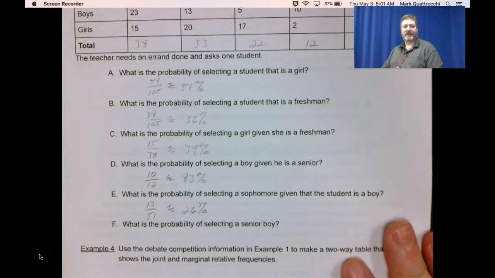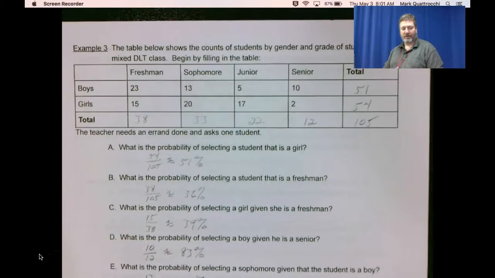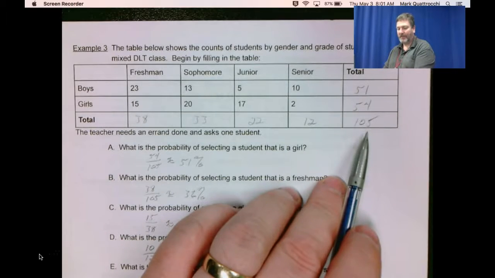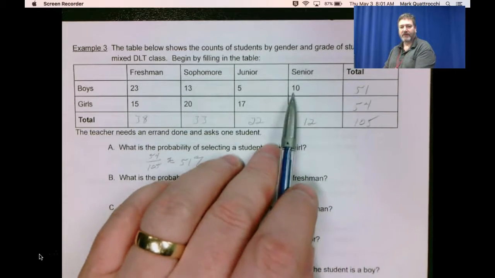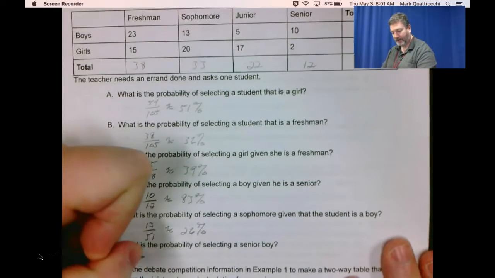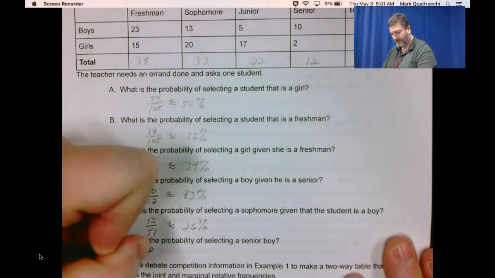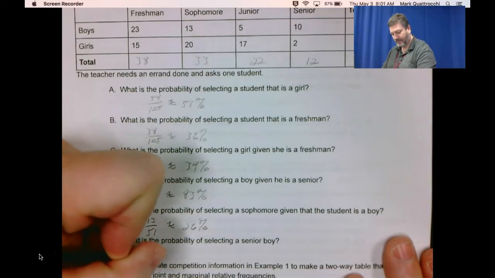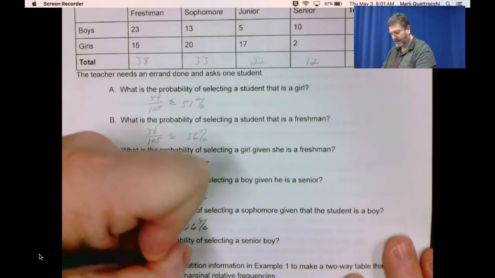What is the probability of selecting a senior boy? So there are 105 students. How many of them are senior boys? 10. So 10 out of 105, or approximately 10%.